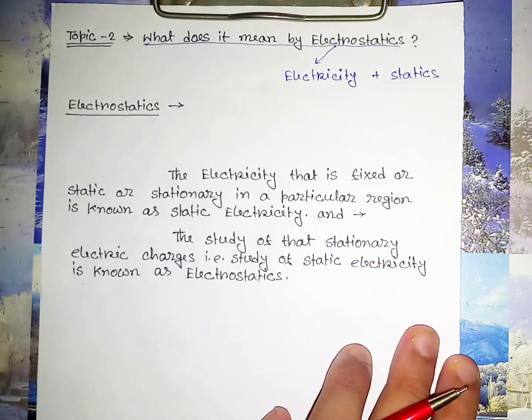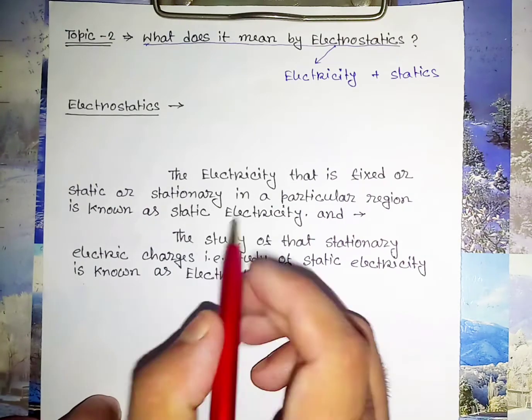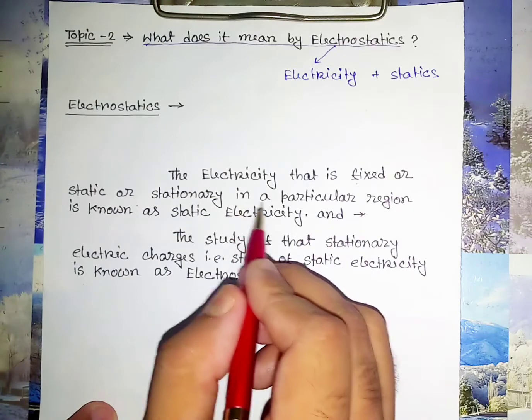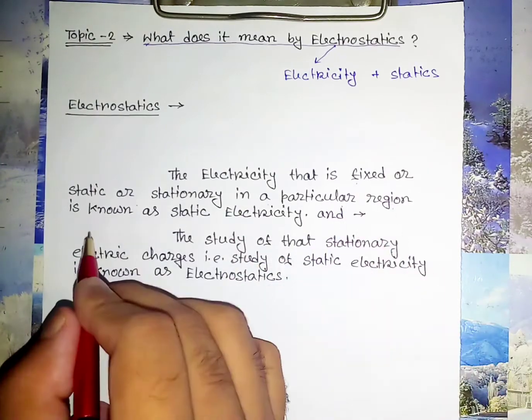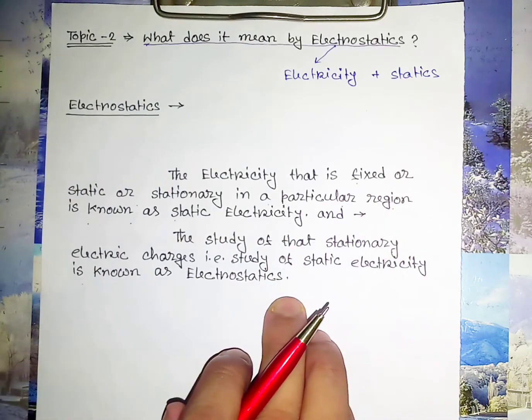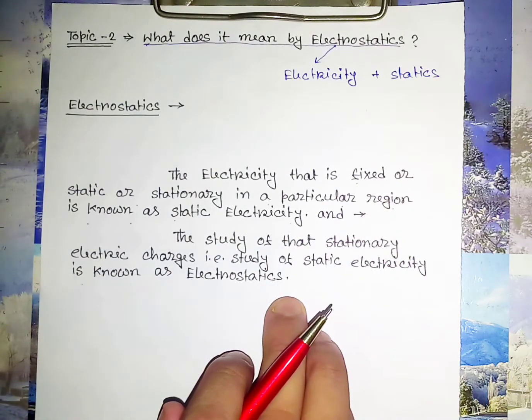Now, you should give a proper description of the word electrostatics. The electricity that is fixed or static or stationary in a particular region is known as static electricity. It is already defined in the previous topic.